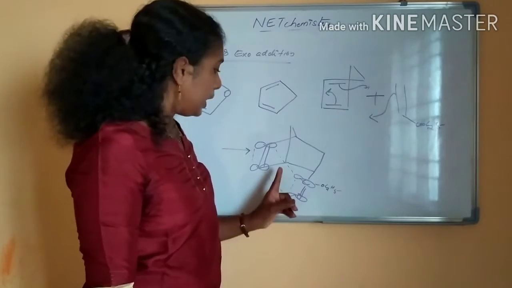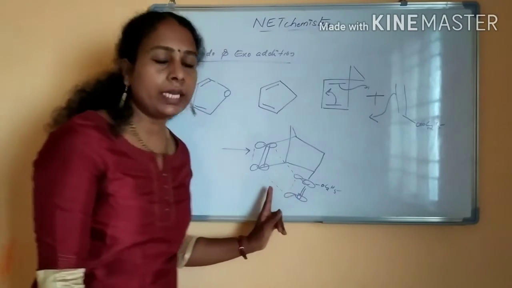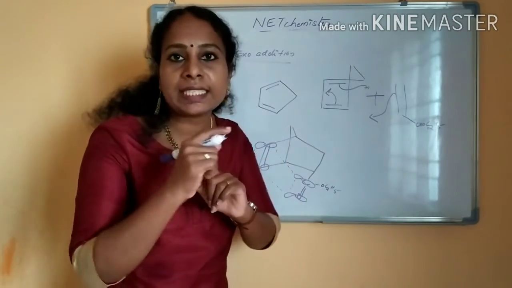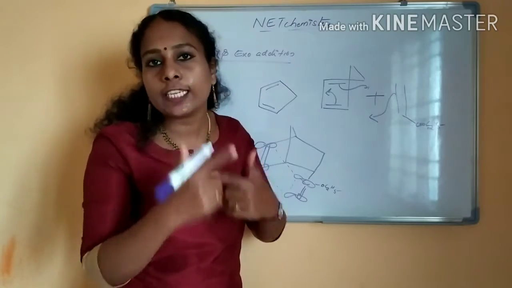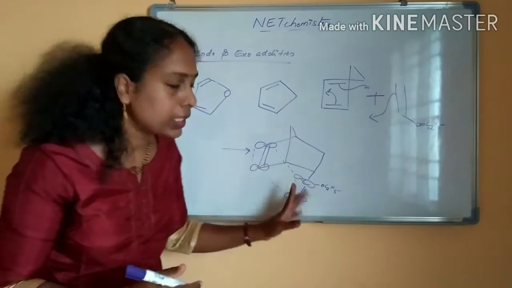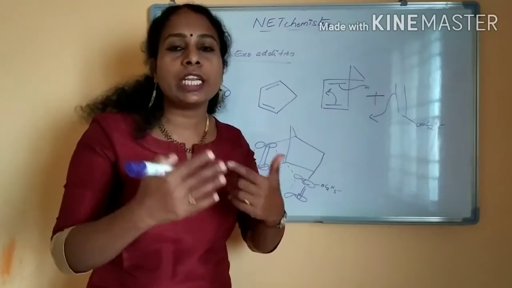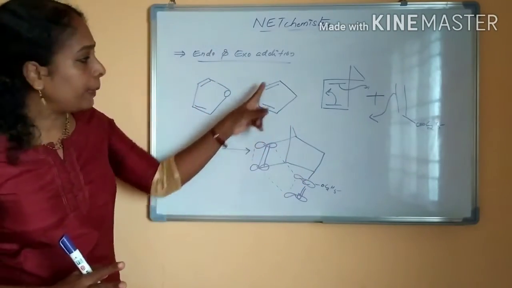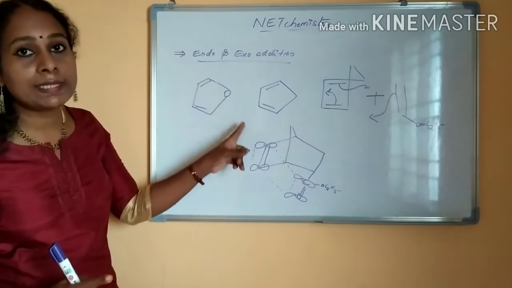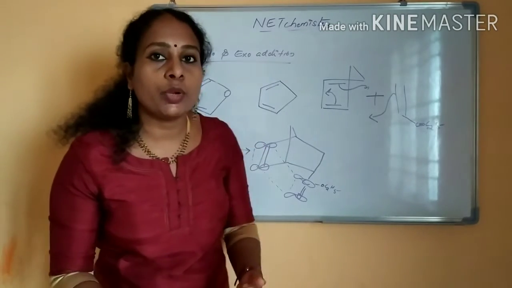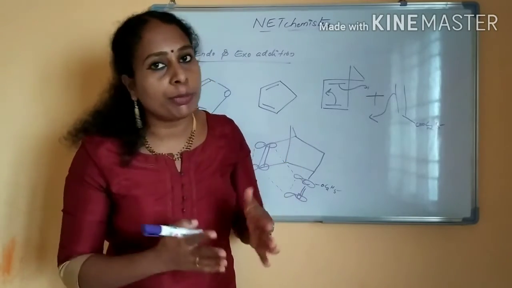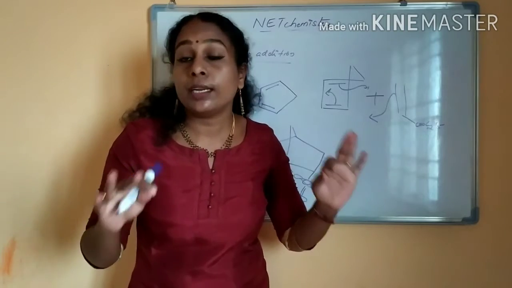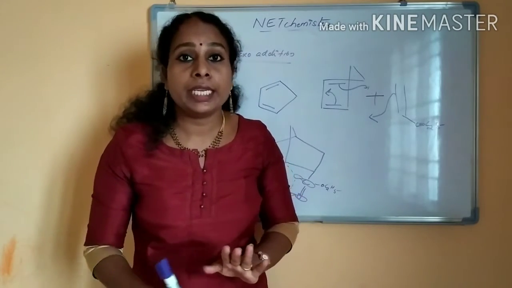So listen, if you see here, it is a secondary orbital interaction. What is secondary orbital interaction? This orbital will be spatially interacting and a delocalized system will be forming with this double bond and this double bond. So it will give you the stable product. If it is a cyclopentadiene or a furan system, all of these have secondary orbital interaction. The endo product will always be preferred; the exo product will not be forming when the butadiene is a cyclopentadiene. Is it clear now?